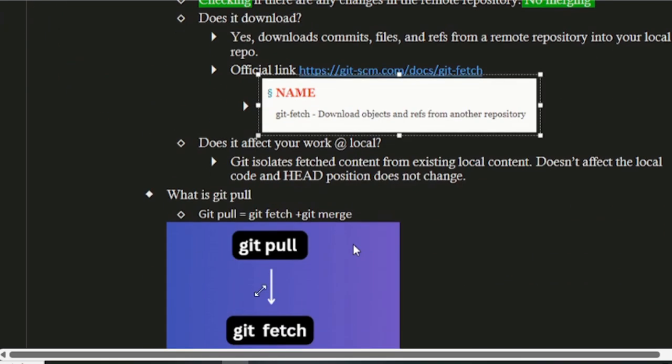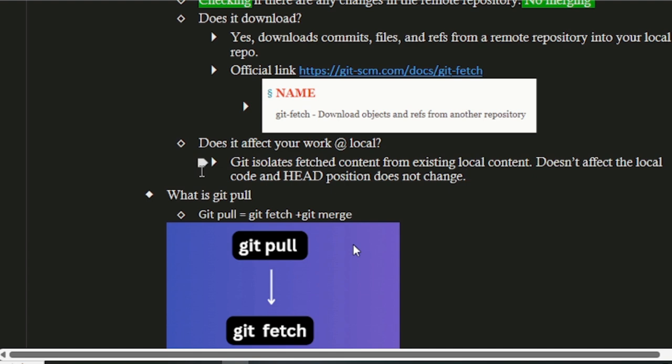Now, does that affect our work at local? Meaning, if I'm continuing to work, will that affect anything? No, because Git isolates fetched content from the existing local content. It doesn't affect the local code, and the head position does not change. Okay, so if you're working on the branch, nothing will change. Your head position remains the same.